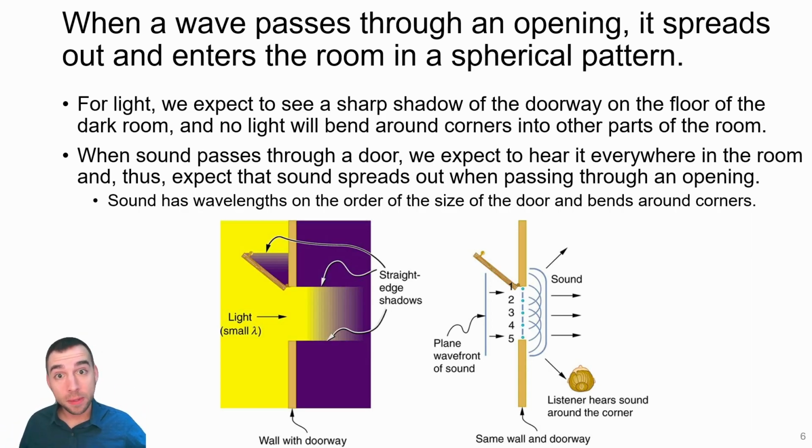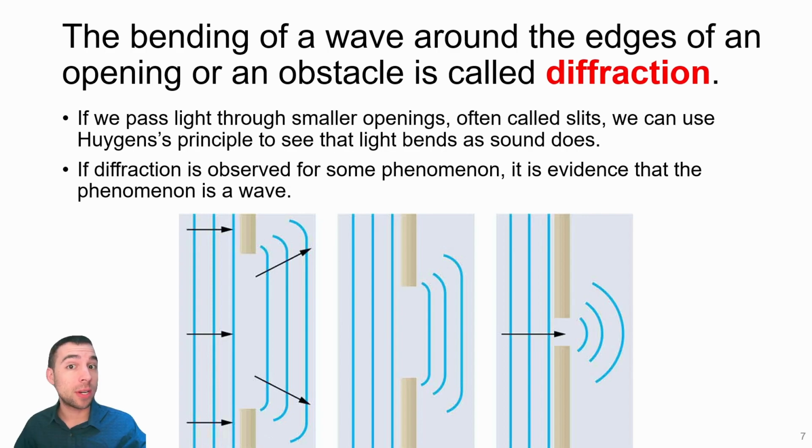The reason this happens is because sound has wavelengths that are much closer to the actual length of the opening itself. So if we can shrink down a doorway opening to be just a very small slit, so we can only let a small amount of light waves through, then we will see that light waves also do this bending. The bending of a wave around an edge or obstacle is called diffraction. And if that opening gets smaller and smaller and smaller, the effects of diffraction are more and more noticeable.